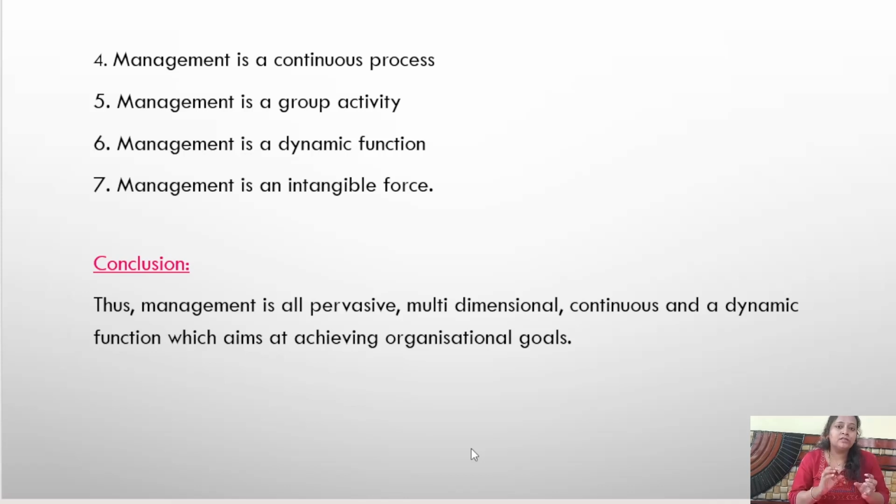So these are the points which you have to explain while writing for your 8 marks. Four to five lines is enough. Coming to the conclusion, by understanding all these points, we can conclude that management is all pervasive. It is present everywhere. It is not single dimensional. It is multidimensional. It is continuous, keeps on going. There is no full stop for it, and as long as the organization is there, it keeps on going, and it is not a fixed one. It is dynamic in nature. All these things you are going to do for the purpose of achieving the organizational goals. This is what you have to write for your 8 marks, or explain the features of management.